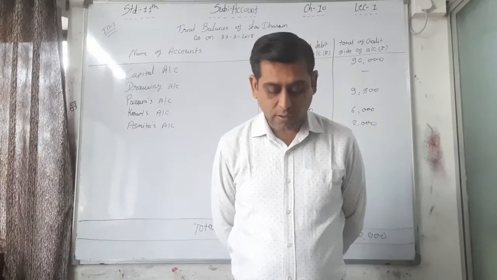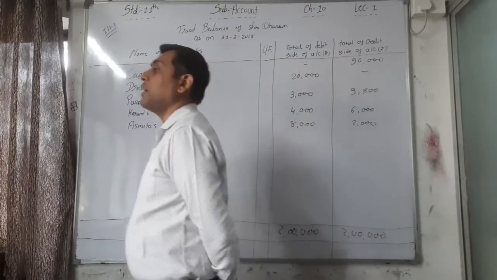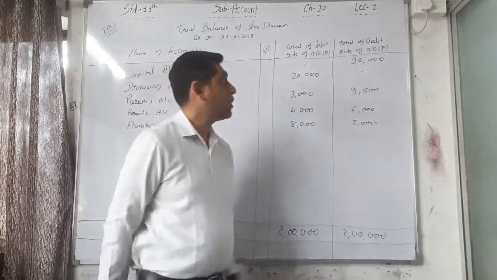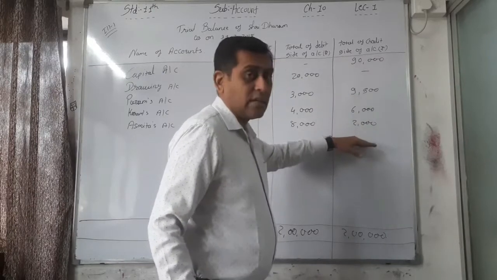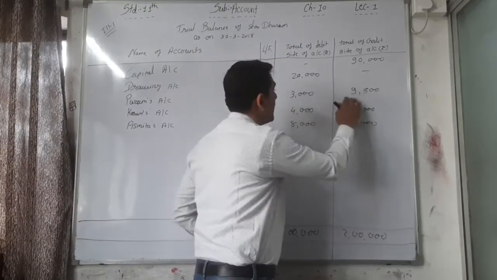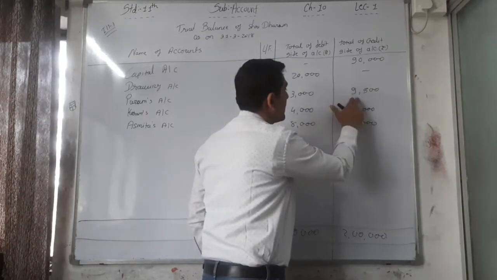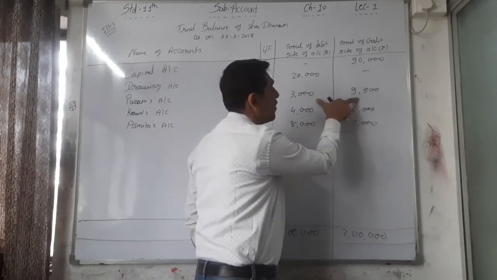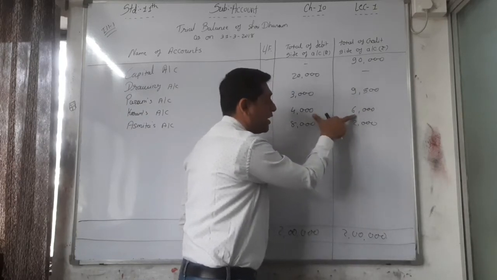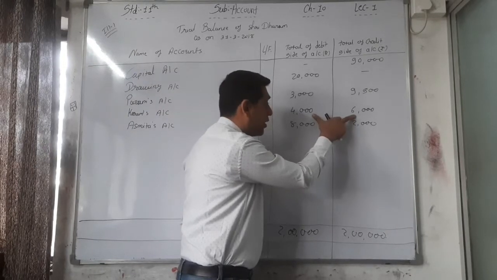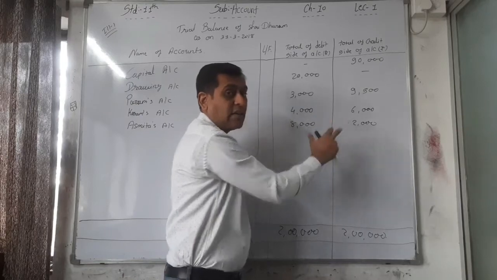So first of all, the balance is given here. The debit or credit is not specifically said. Here, the debit side total and the credit side total are given. On the basis of these, we can say 3000 and 9500. So here we can say it's a credit balance because the total of the credit side is higher. Here again the total of the credit side is higher, so it is also a credit balance. And here the debit side total is higher, so we can say it's a debit balance.